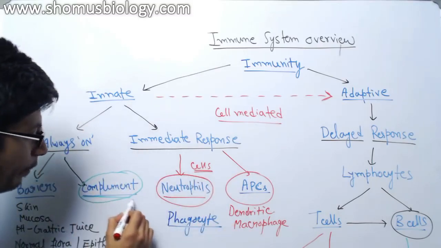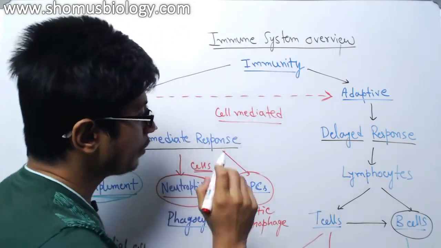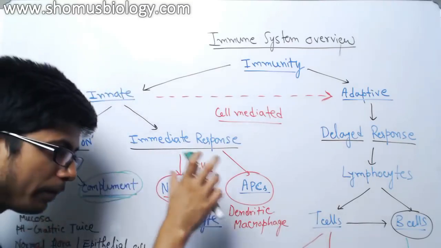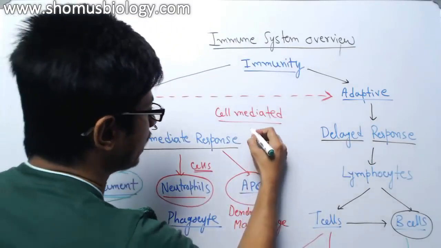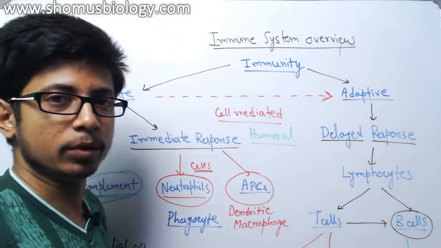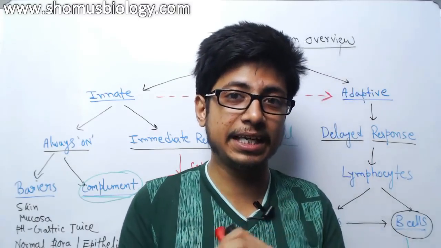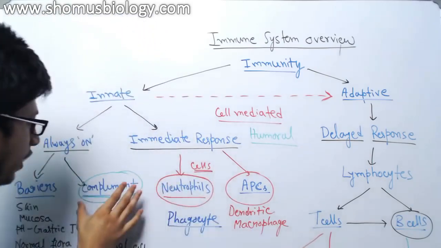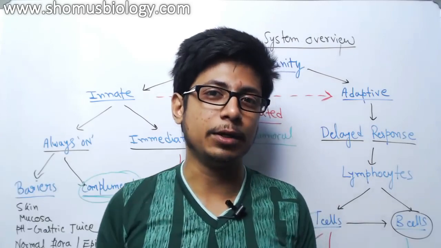The other one, like the complement system and antibody, which are protein factors, mediates what is known as humoral immunity, because they are not part of the cells in our bloodstream. They are part of the plasma. Both complement and antibody, you will find in the blood plasma, not in the cellular component.